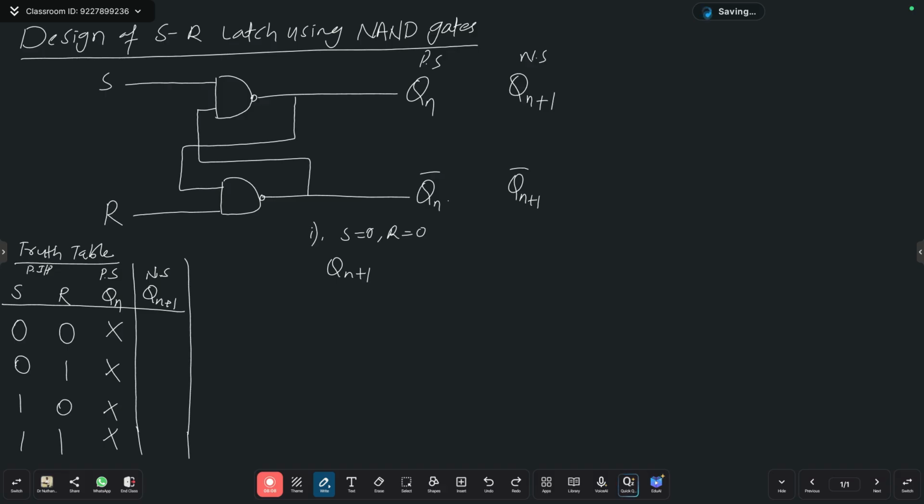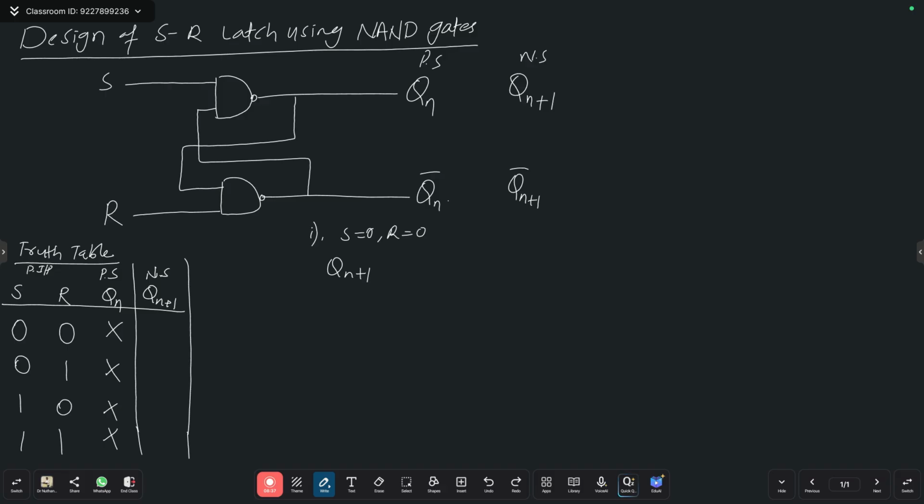Don't feel, sir, this is output, this is why I am going to calculate Qn here. Not like combinational circuit. Here it is a sequential logic circuit. Sequential logic circuit, always the output is depending on the present input and present state. This is a present state. Don't expect this output. In a combinational logic circuit, you thought this is input, this is output. But here this is a different circuit, different phenomena and procedure.